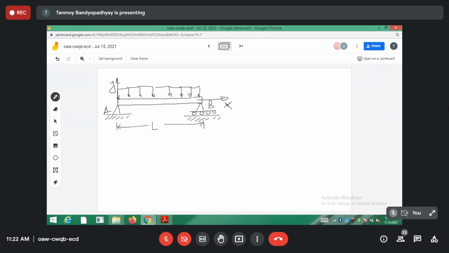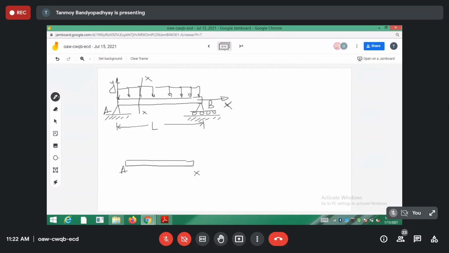So let us assume that it is carrying a load W, the intensity of the load. You can write it down also. This is the case of a simply supported prismatic bar AB carrying a UDL of W per unit length. The loading is W per unit length. Generally what we do is assume a cross section at a distance x from the support. I can take the cross section at any point along the span length of the beam, it doesn't matter. And then I draw the free body diagram for the portion of length x.